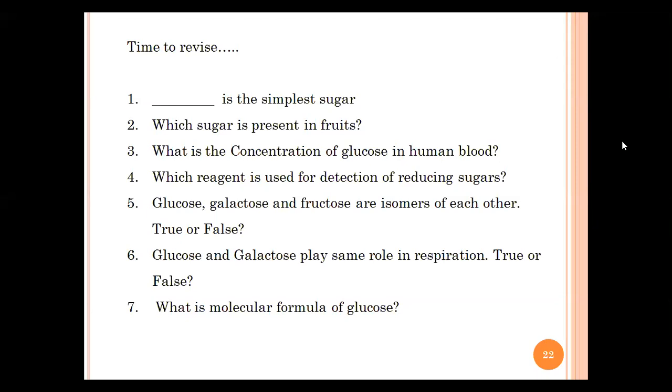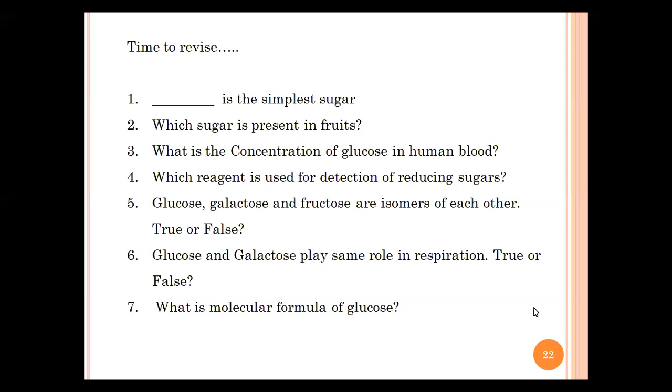Aditya Sankhe. Aditya, let's, okay. Aryan Singh, Girish. Okay, never mind. So, yeah, tell me, Nikita, which sugar is present in fruits?